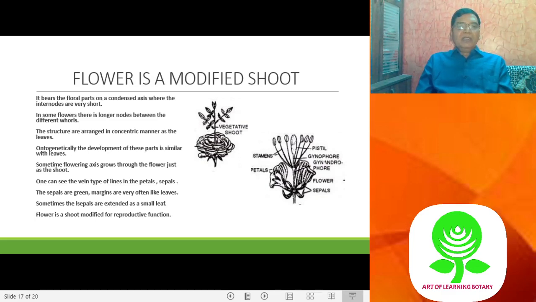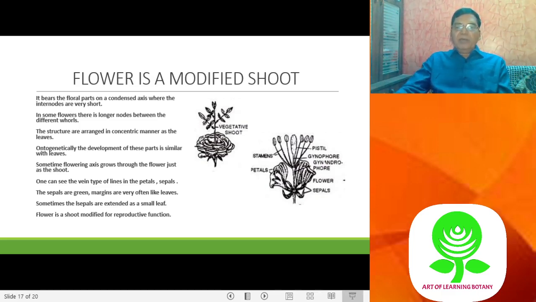Then the whorls are arranged on nodes, and the internodes are very condensed, so that you don't find internodes. They are arranged in a concentric manner like leaves. If you look at the petals or the sepals minutely, you find fan-like structures. And sometimes the sepal gives rise to a leaf-like structure. So this is another piece of evidence that a flower is a modified shoot.